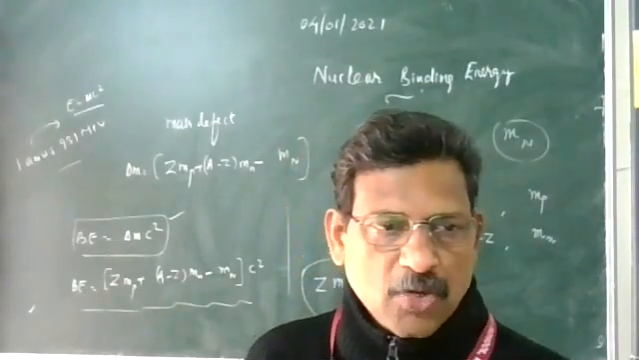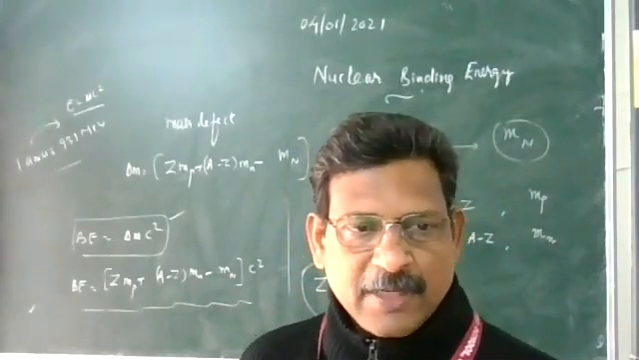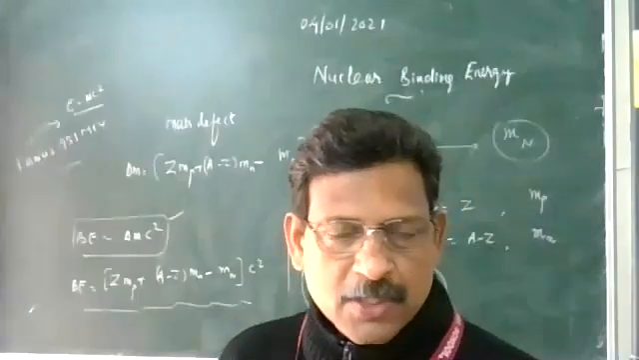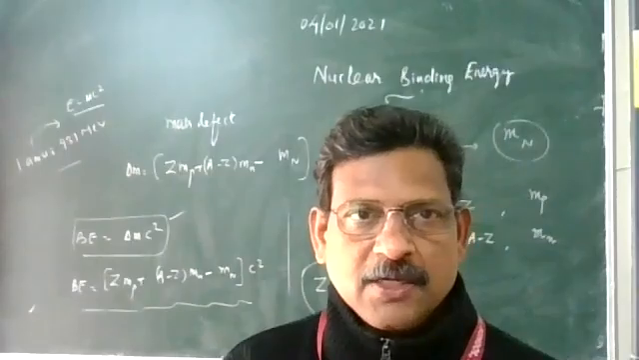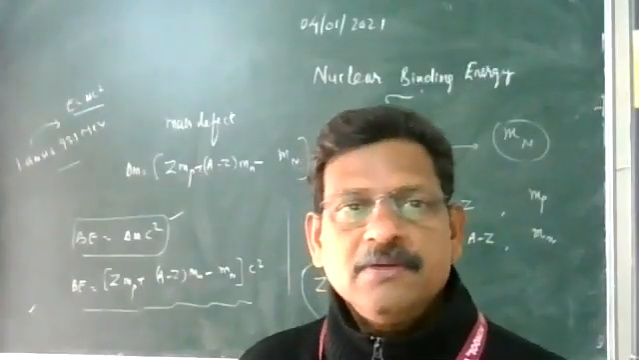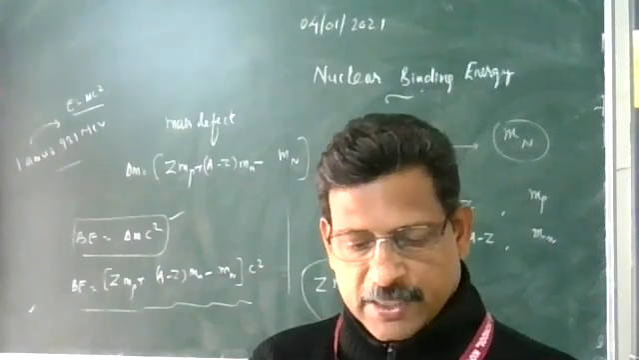So the binding energy of the nucleus is [ZMp + (A - Z)Mn - M]c². So this is the equation. We calculate the mass defect, and from the mass defect we use the standard conversion for calculating the binding energy. So it's a very important term, the binding energy of a nucleus.